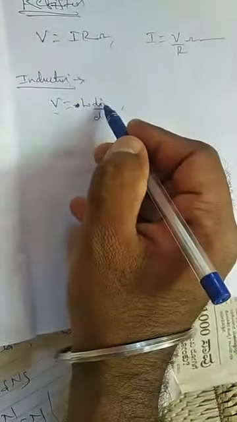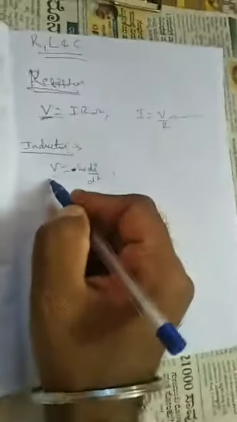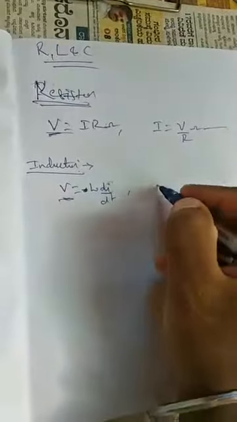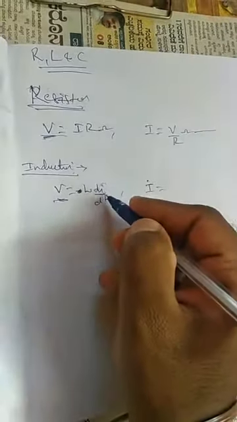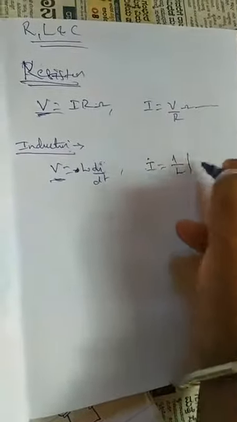See here, di by dt. If I write this equation in terms of I, you can get the current equation automatically. So only remembering one equation is important. For all the three parameters, you remember only the first equation, the voltage equation, V is equal to. Then for inductor also, V is equal to L into di by dt. So therefore, I is equal to what? I is equal to 1 by L integration of V into dt. We can write the limits also from 0 to t. So this is the equation for current.